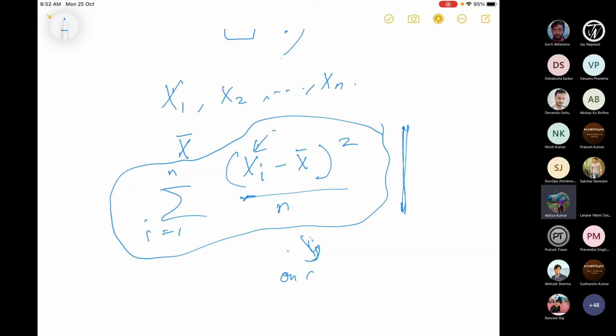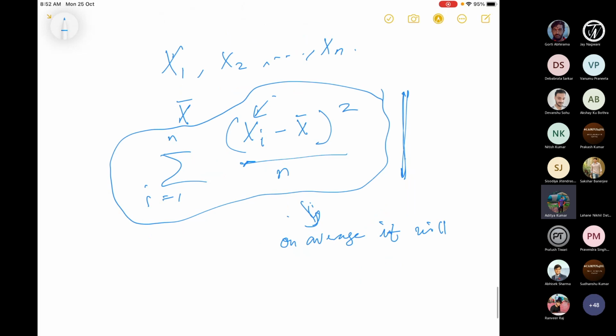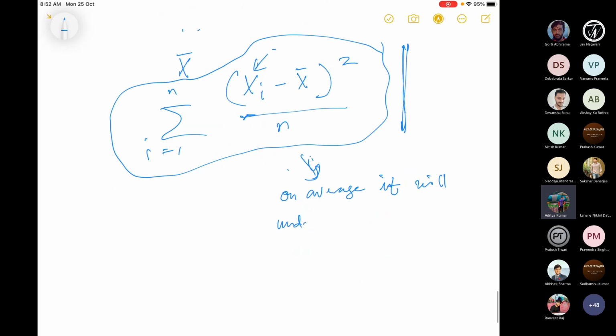sigma square, because I want to infer from the sample about the population variance, which is sigma square, let's say. Okay, so if I take this as my definition of sample variance, this will underestimate this value, sigma square.